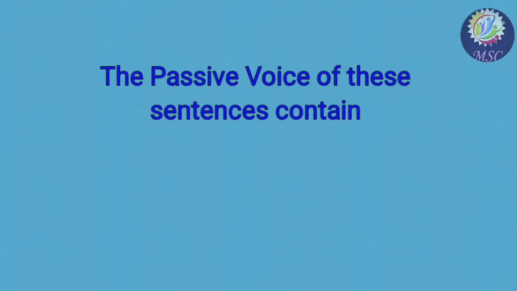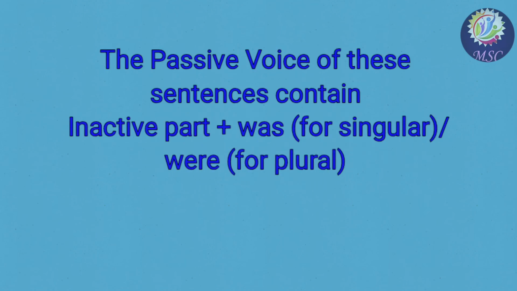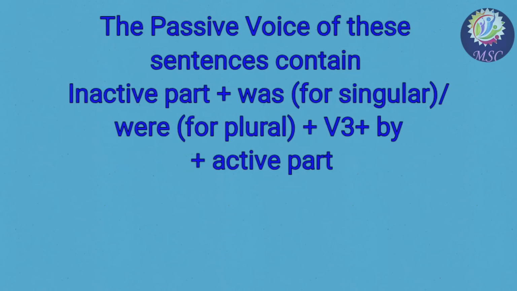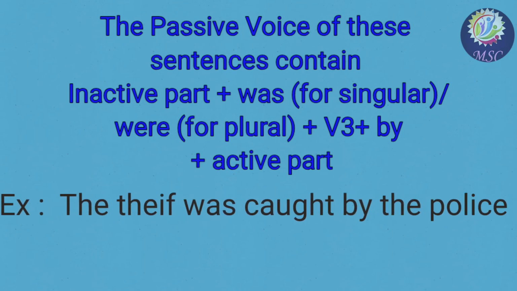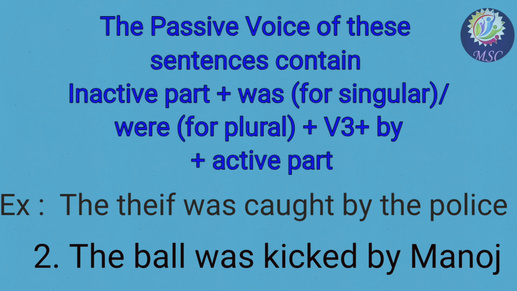The passive voice of these sentences contains the inactive part first, then was for singular or were for plural, and V3 past participle, then by, and finally the active part at the last. For example, the thief was caught by the police. And the second example is the ball was kicked by Manoj.